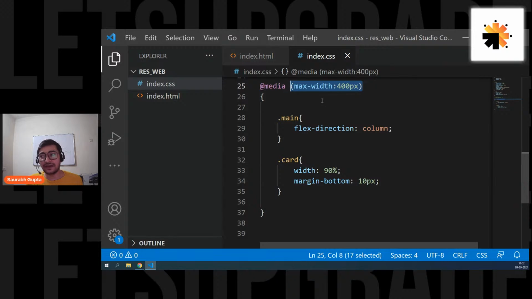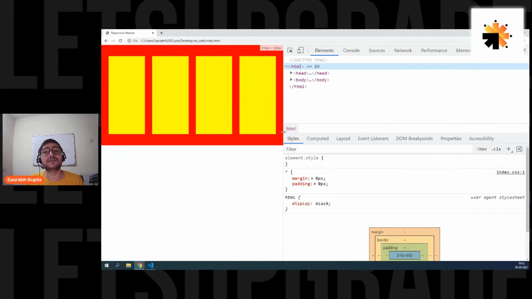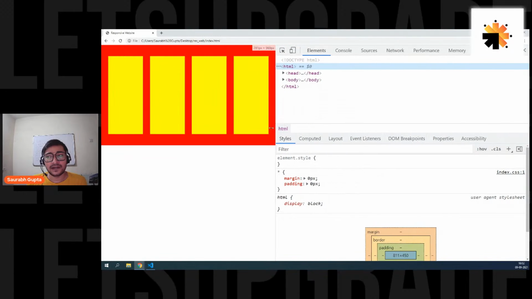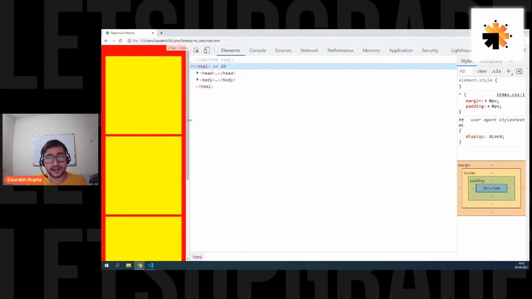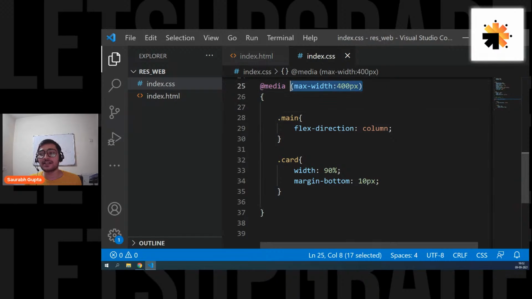This width that you have mentioned here is called a breakpoint. Why breakpoint? Because this is a point where your site starts breaking. See, till this time the site is still the same. Till this time the site is still the same. As I reach 400, the site breaks. The changes happen. That's why these points are also called breakpoints.